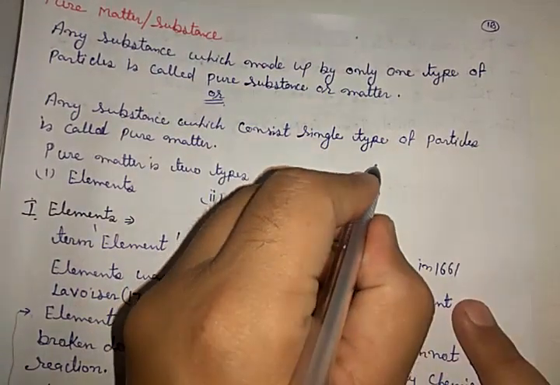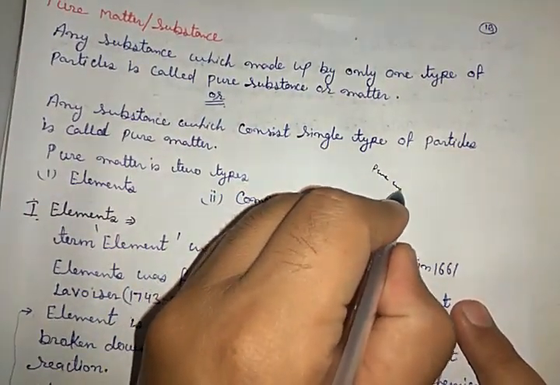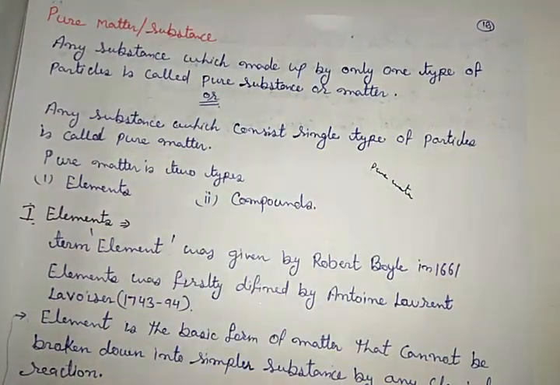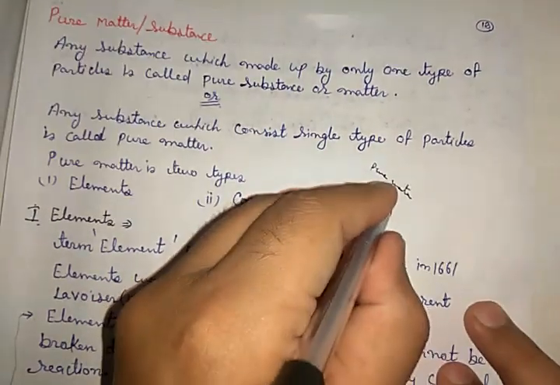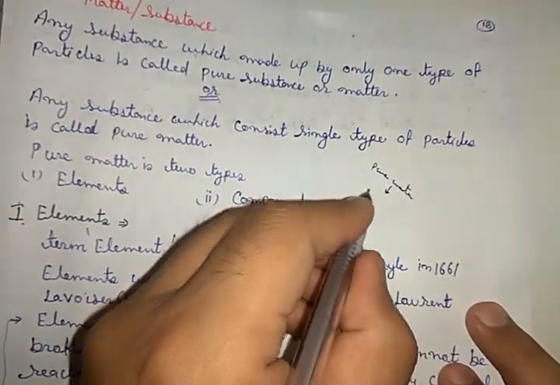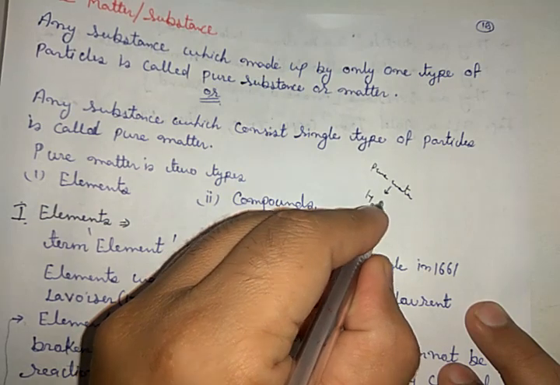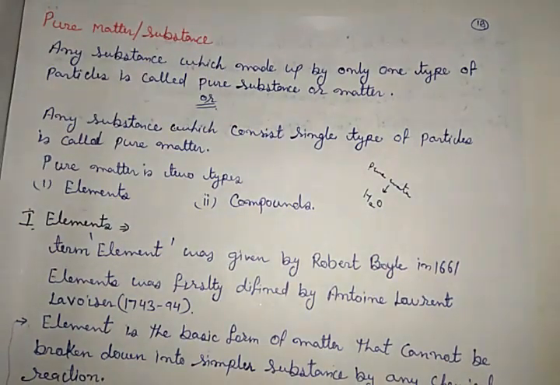If I am saying pure water, if I am using the word pure water, it means in that sample all the particles are only H2O. Got it? If I am saying pure NaCl, it means all the particles are NaCl, none of the other particles is present.